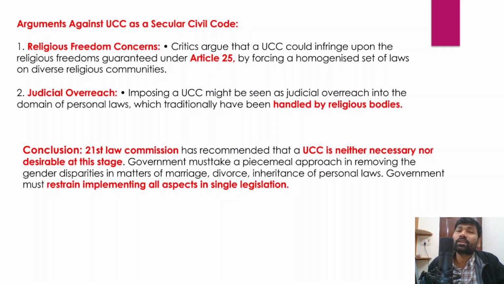However, there are some other arguments against the Uniform Civil Code as well. For example, religious freedom concerns. As we have already discussed, Article 25 talks about freedom of religion for every individual.